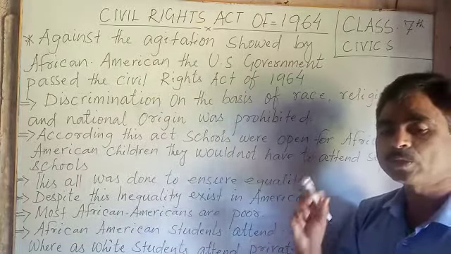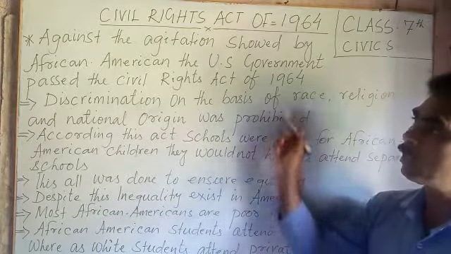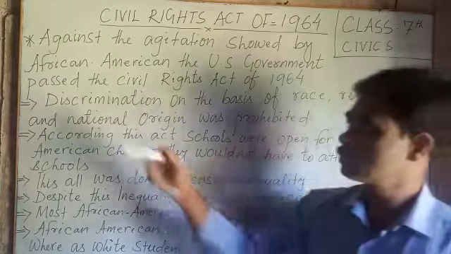To ensure equality in America, the government passed a law. What is this law?